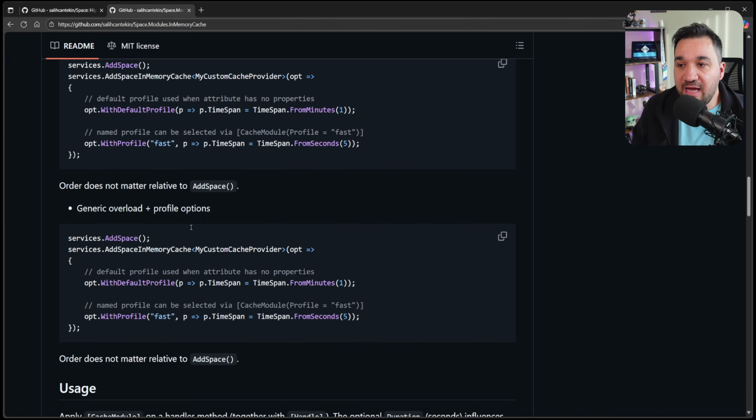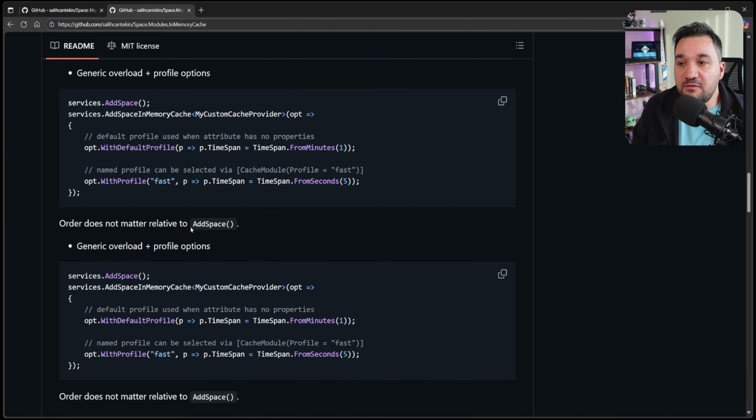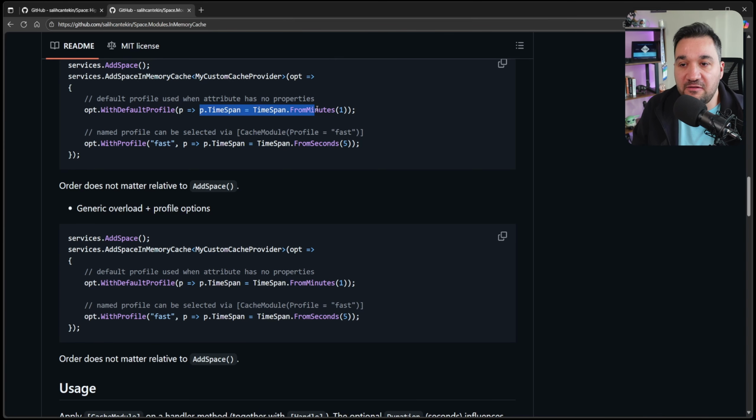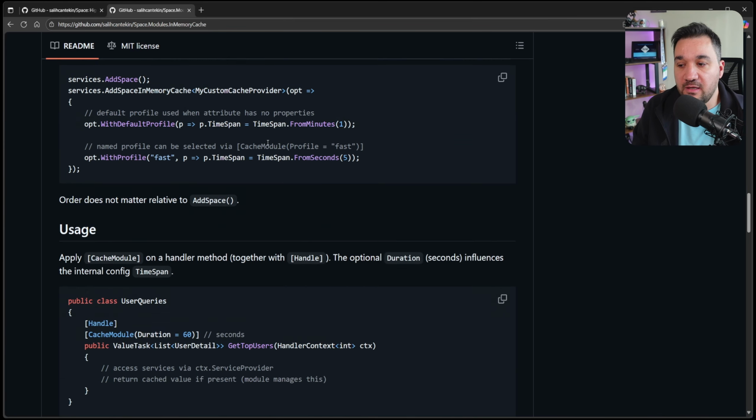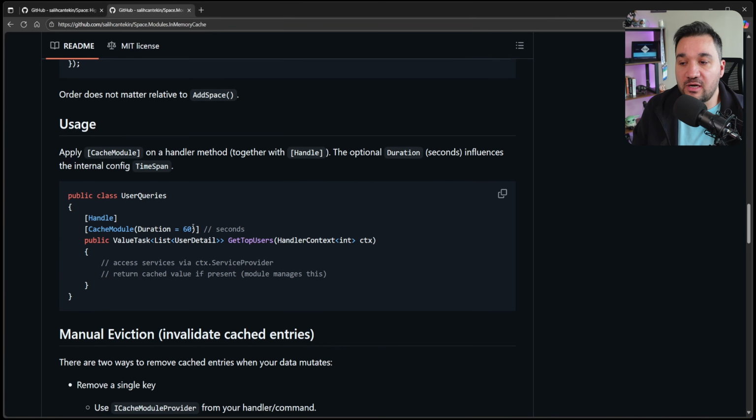Currently we have only time span, which means duration, over here. Let's say we had 5 values for the default profile and we have set all 5. As long as you don't override a value, the cache module is going to use the default profile's value. The second you override any property here, it is going to override the default profile's value.